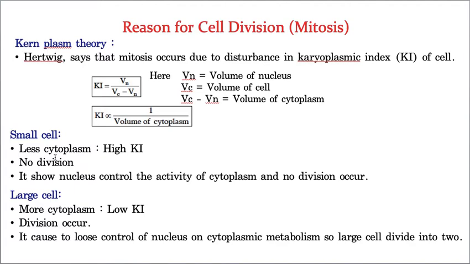But in large cells, the cytoplasm becomes more, whereas the nucleoplasm, that means karyoplasm, becomes less. Such a small amount of nucleoplasm cannot control the metabolic activities of such a big amount of cytoplasm. That's why these large cells usually participate in cell division.